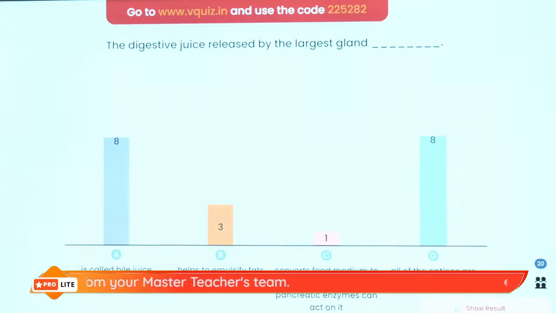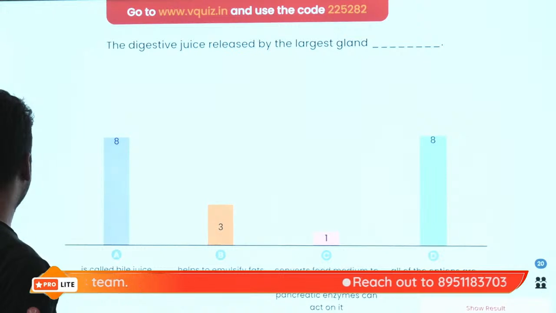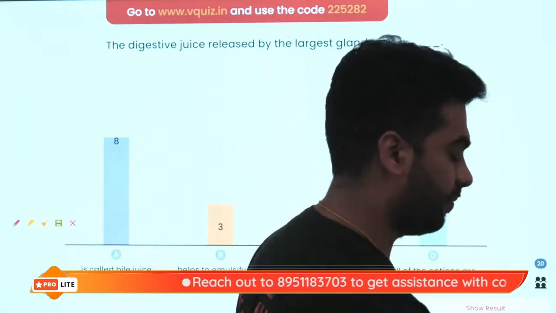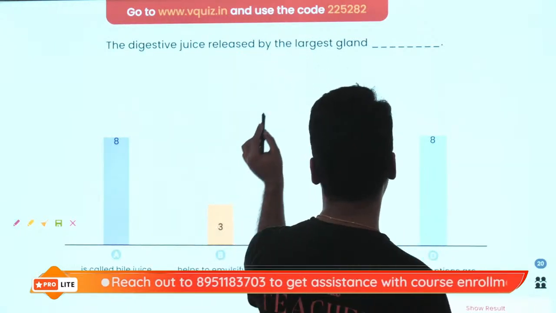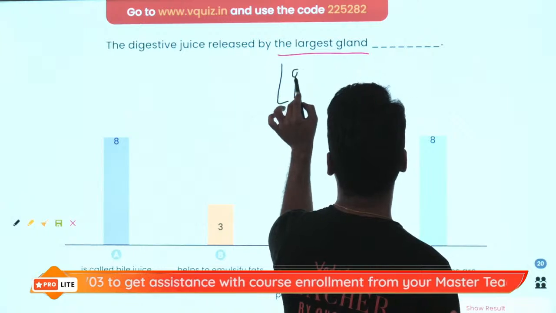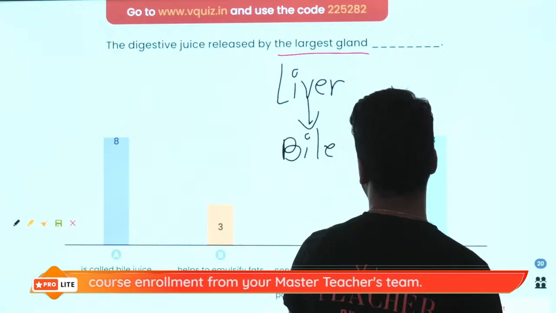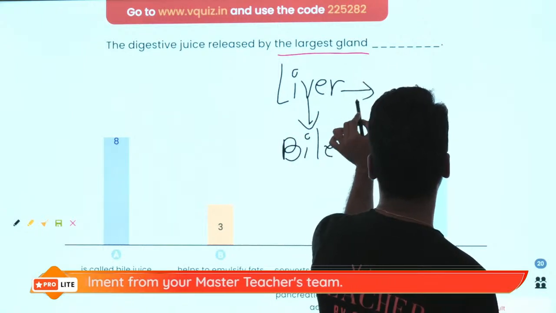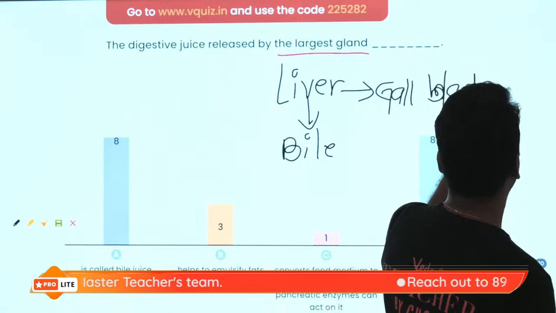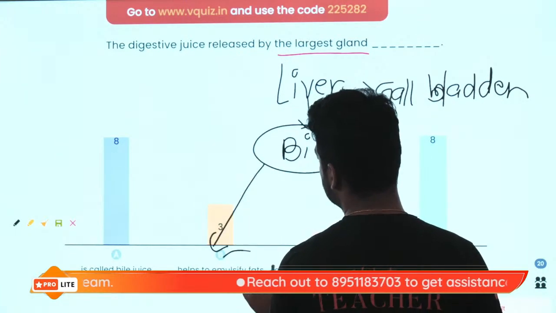Okay, very good. All the options are correct because when I say the largest gland, we are talking about the liver. And we know that the liver secretes bile. It is secreted by the liver and stored in the gallbladder. The function of the bile is, number 1, to emulsify fats.